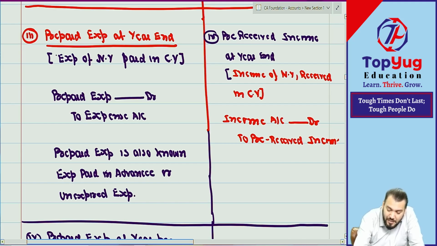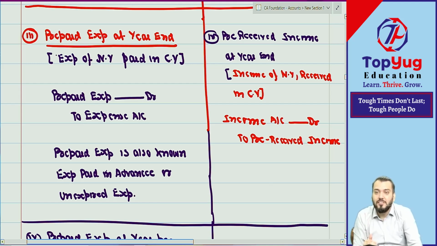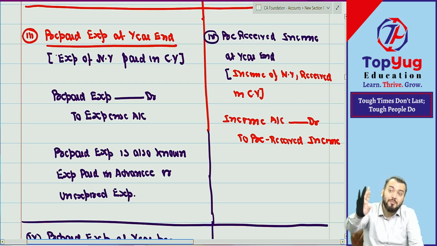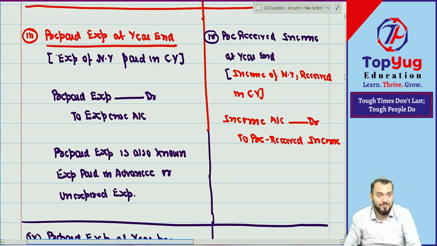And this pre-received income is a liability. Whatever income I am receiving in advance is always a liability. Correct? Suppose you have paid fees in advance to me. Suppose you have paid fees of CA final in advance to me. Not that, first CA inter will come. You have paid fees of CA inter to me. Right now though we are conducting the CA foundation class, but sometimes we may demand CA inter together also. There are many academies who take fees for foundation, inter, final together. I don't understand how a student pays.